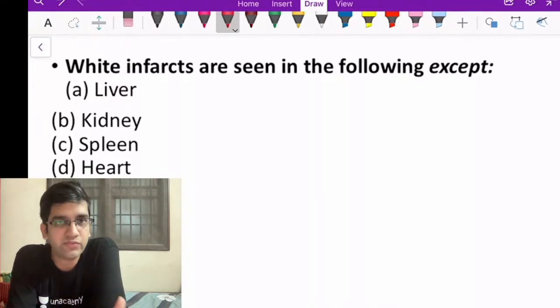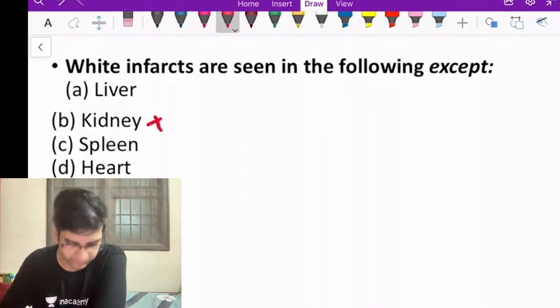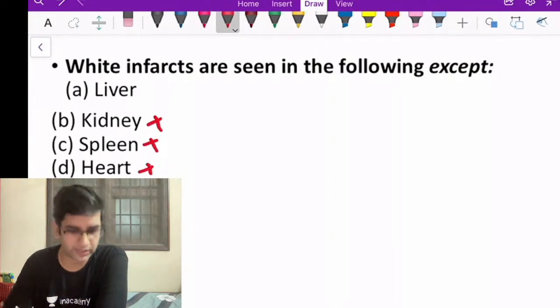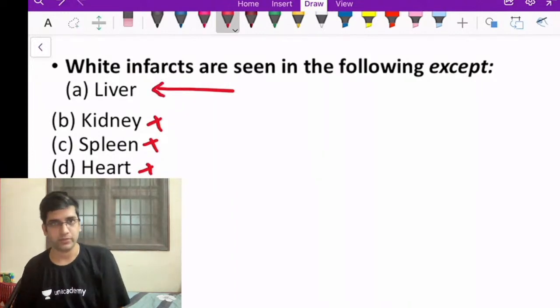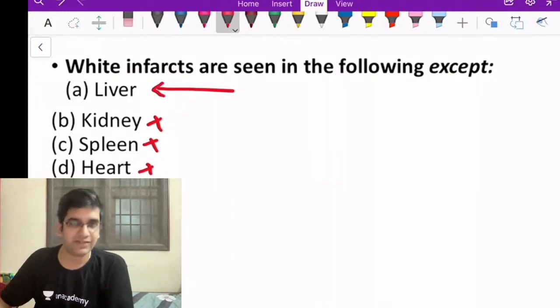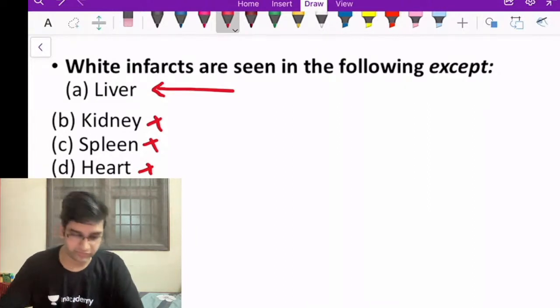Great. White infarcts are seen in which of the following except? My question is except, right? Kidney will have white infarct. Spleen undoubtedly will have white infarct. Heart also will have white infarct. The only organ which can have a red infarct is liver, right? Liver has dual blood supply. I can have hemorrhagic necrosis, which happens in the liver as well, fine? Liver can have red infarct, right?